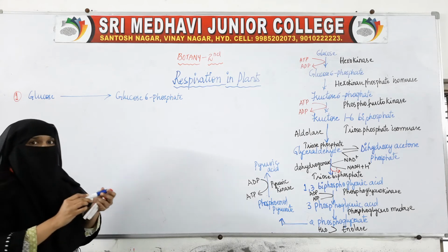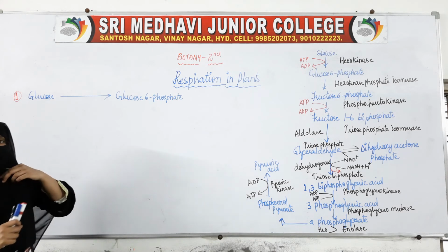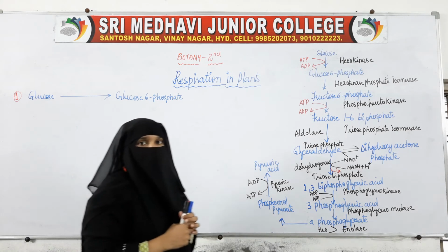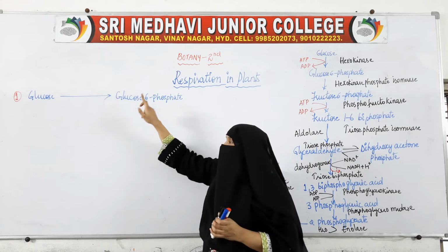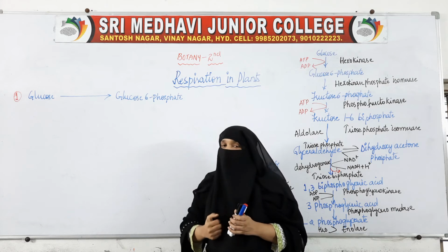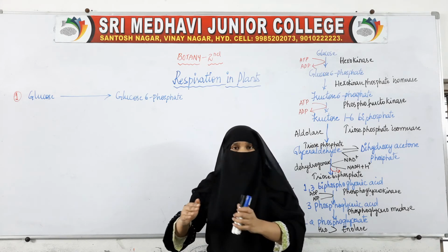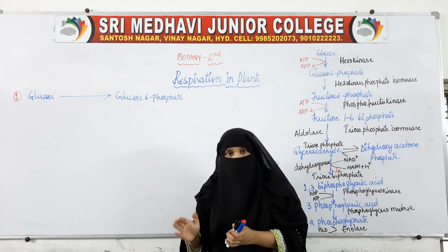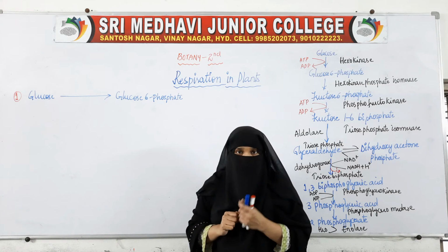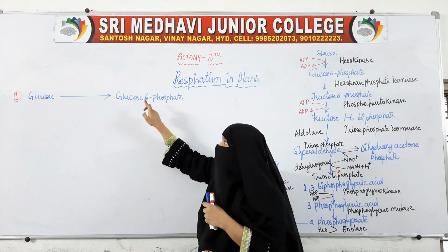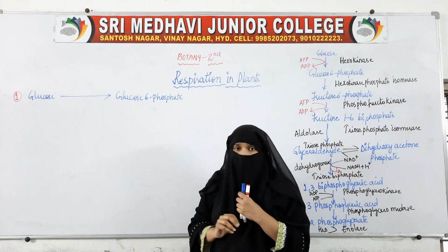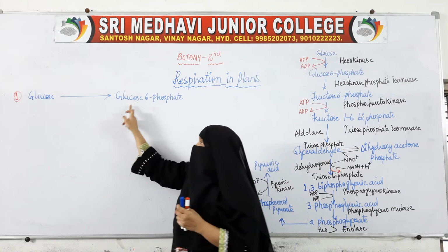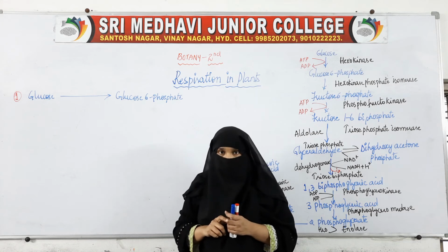So what is happening? This is the first reaction. In this reaction, what is happening? The glucose is first changed into glucose 6 phosphate. I said many intermediate products will be formed before the final product pyruvic acid is formed. So this is the first intermediate product. First, glucose will be changed to glucose 6 phosphate.